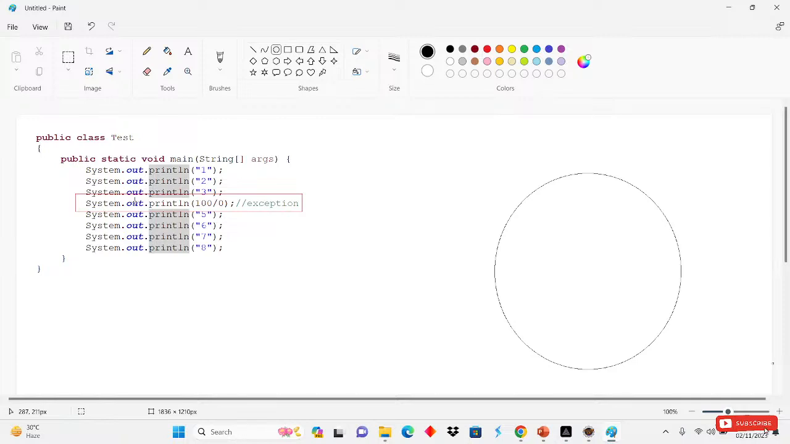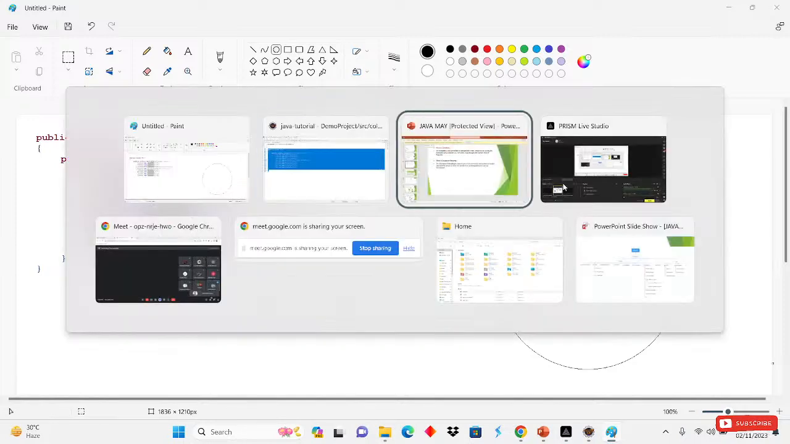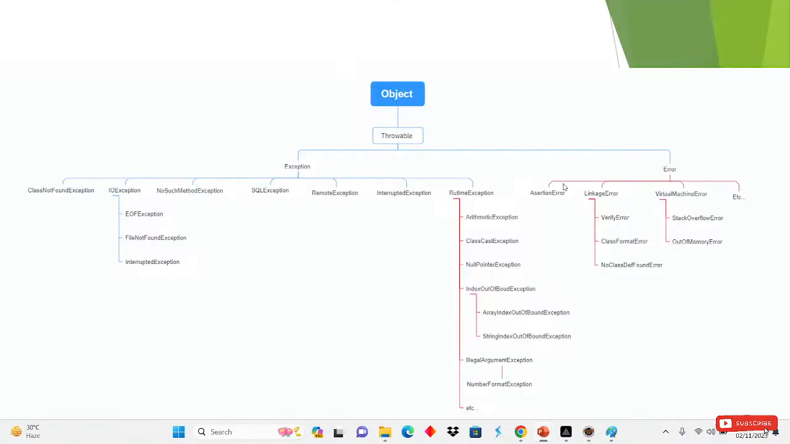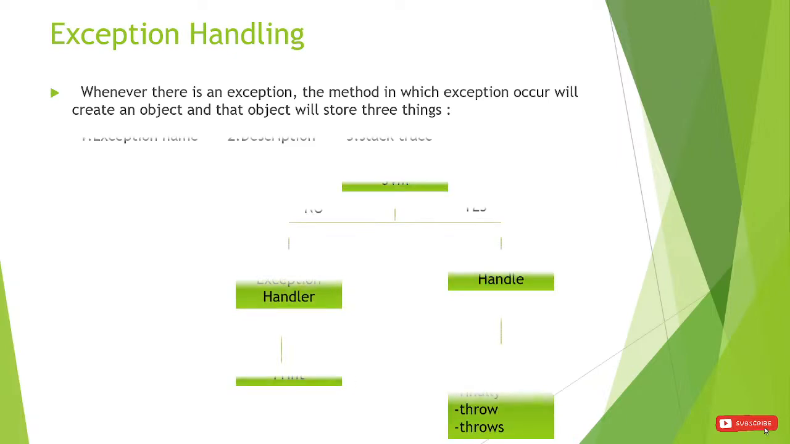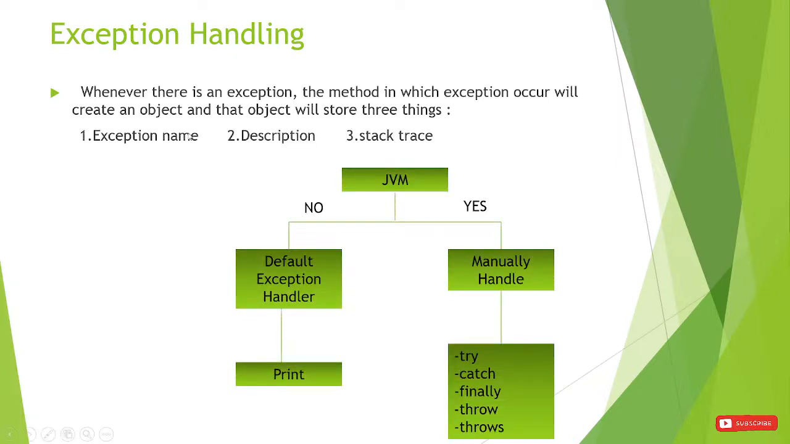Which method has the exception now? That is the main method, right? The main method has the exception. So who will create the object? The main method. Inside the main method we have the exception, no? So the main method will create an object, and inside the object it will add three things. Which are those three things? We will see. First is the exception name, then description, and then stack trace.